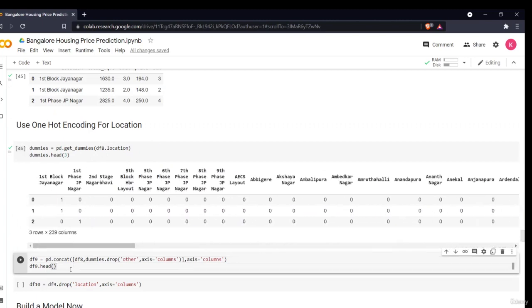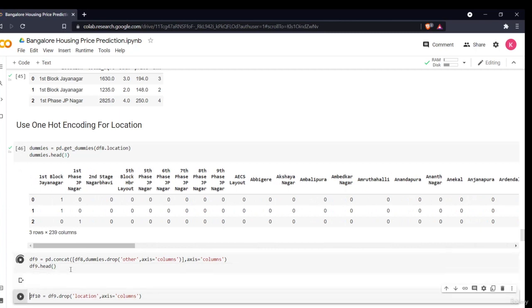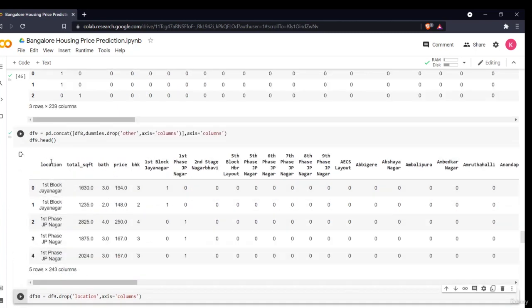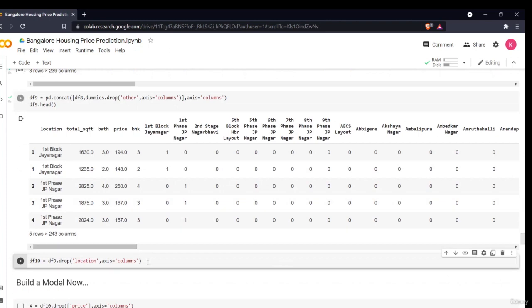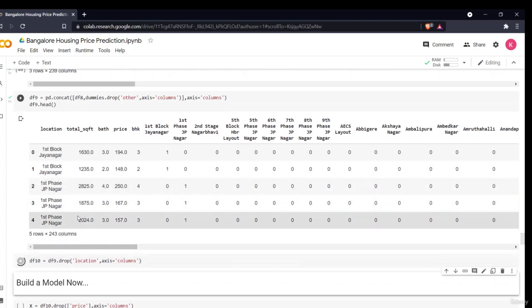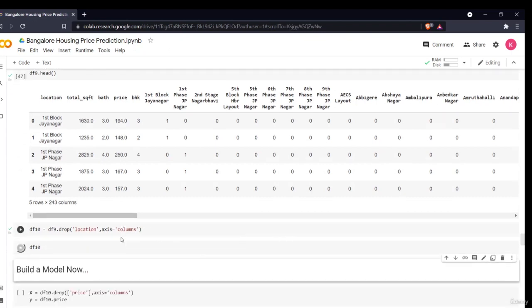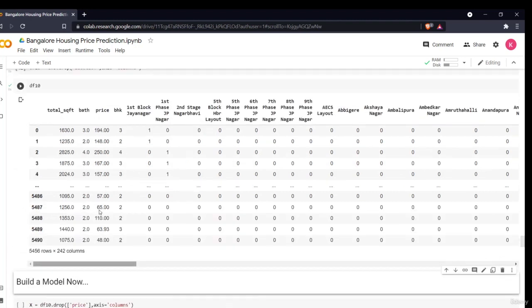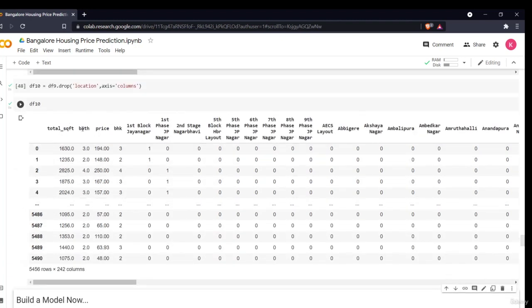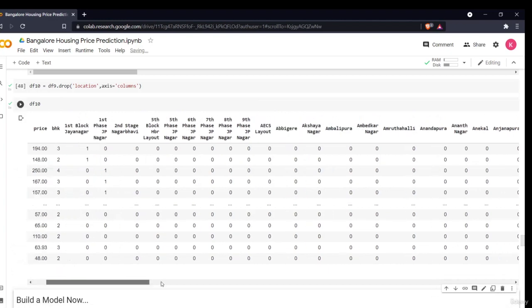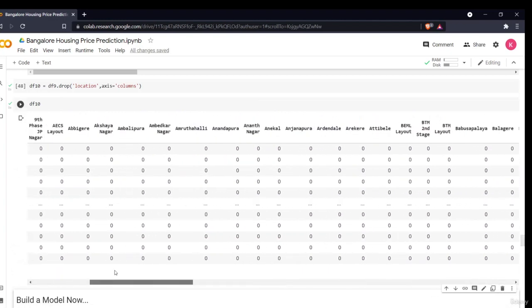Then I'll concat it with my total data set. So now as you can see my location, I'll just simply drop this location now because I don't need it. Now if I see my final data set, this is my final data set in which I have total square foot, total number of bathrooms, price, BHK, and all the one hot encoding variables. Okay, so this is everything.